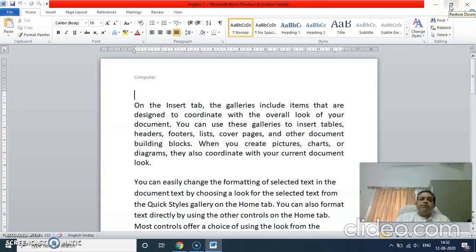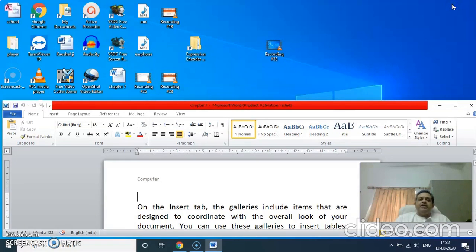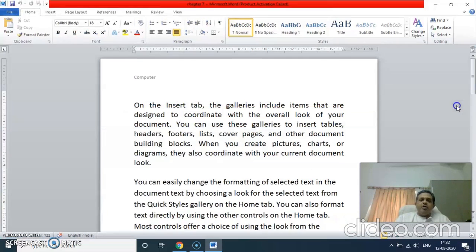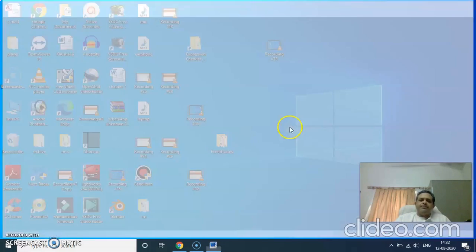But what happens when you click on the restore button? Suppose I click on this. See, this was the original size of the window, right? When I click on restore, it goes back to the original size, and the restore button now changes to the maximize button. You are seeing it here. Its name is now maximize. Maximize means when I click on this, the window will cover the entire screen, right? So the maximize button changes to restore, and the restore button changes to maximize. It's like a toggle key. Followed? If you wish to close any window, simply click on the close button here.